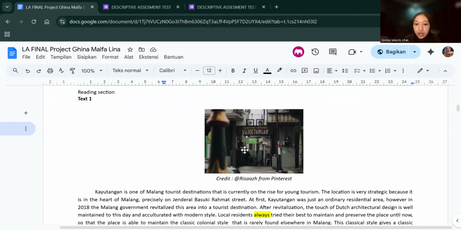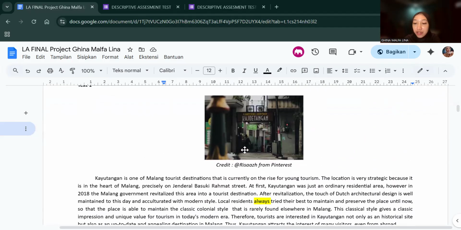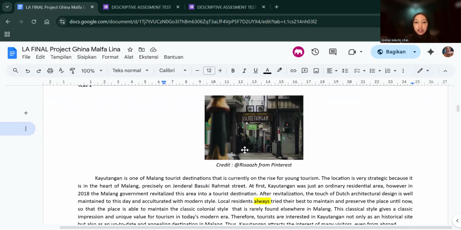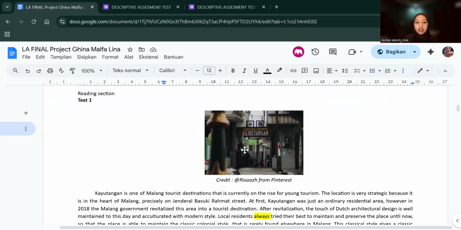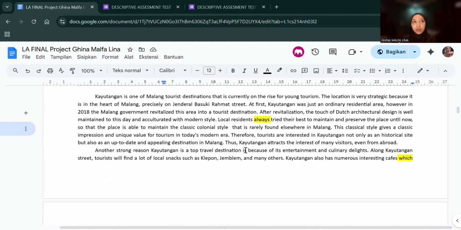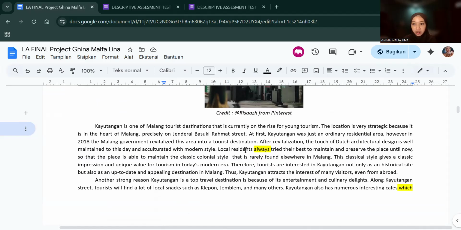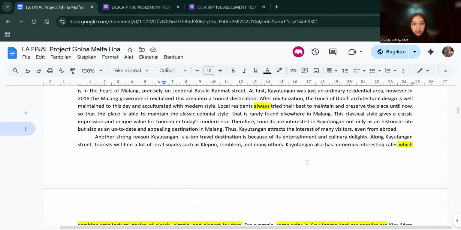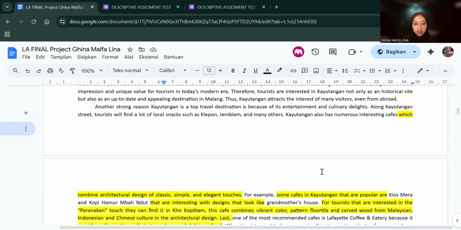All right, so here we come to the first revisions of this assessment. First of all, there are several revisions on the text because I think this text had several grammatical errors, ineffective sentences, and also a conclusion problem. So there was no clear conclusion in this text. Therefore, I revised several grammatical errors, like "always" here, before it was also "always", and then "which combine architectural design of classic, simple, and elegant touches". I revised the grammar and also the ineffective sentences here.